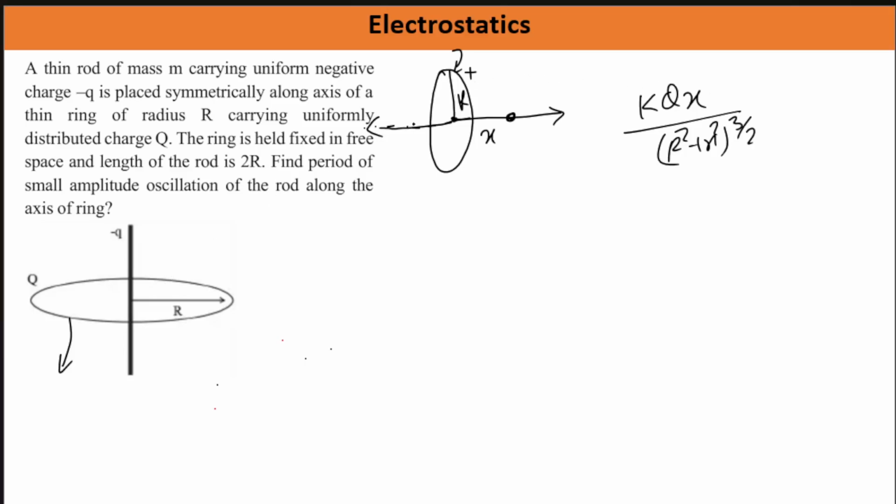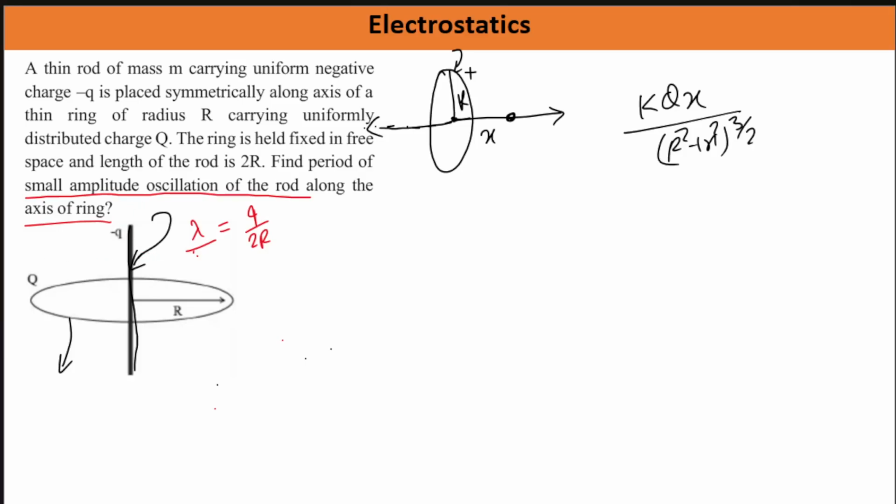And then what is the case? Along the axis there is a rod kept, and this rod has negative charge upon it, and this negative charge is uniformly distributed along its length. So if you talk about the charge per unit length of the rod, the length of the rod is 2r, so lambda will be equal to q by 2r, and this is a negative charge, so negative charge distribution. Okay, whereas we have to find the period of a small amplitude oscillation of the rod along the axis of the ring. So it is said that if this rod is oscillating along this dimension, then what will be the time period of this small amplitude oscillation?